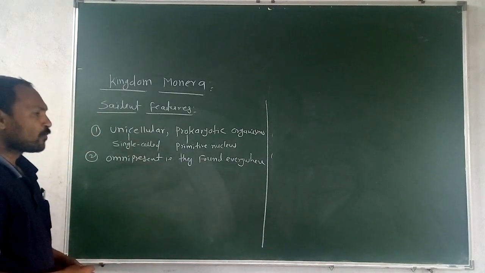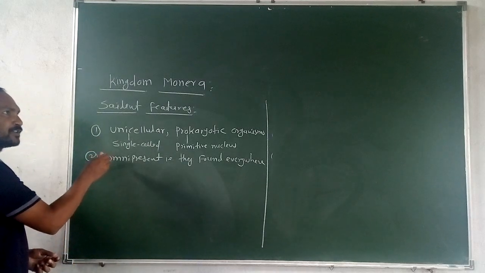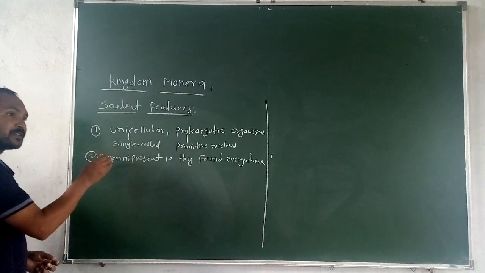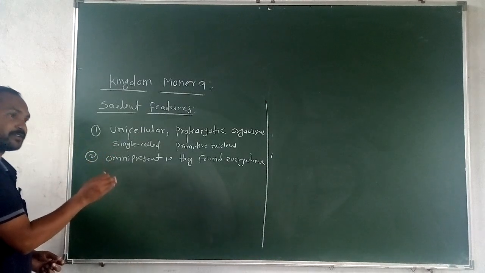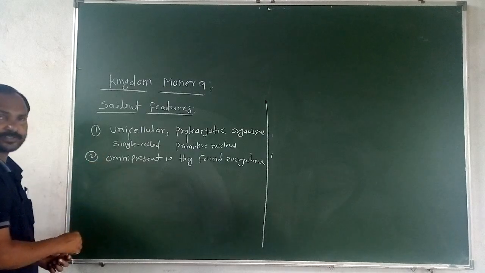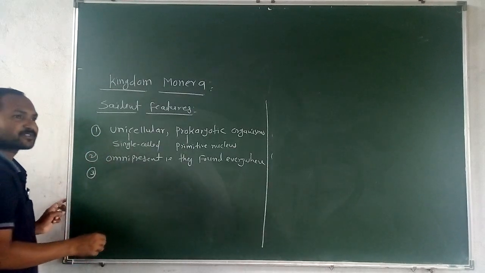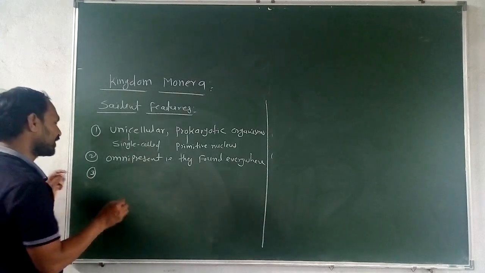We call that an omnipresent organism. These are all the features of the kingdom Monera, the characteristics of the organisms in that kingdom. Now the third one, such organisms are found in all types of environment.